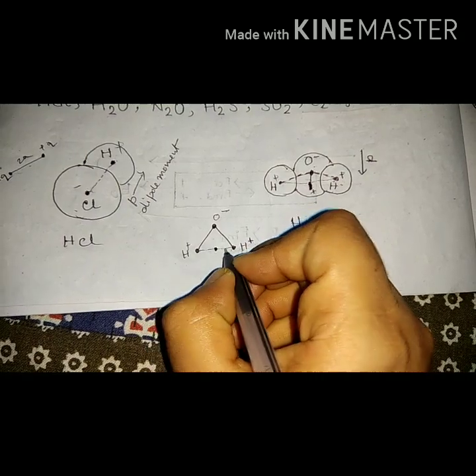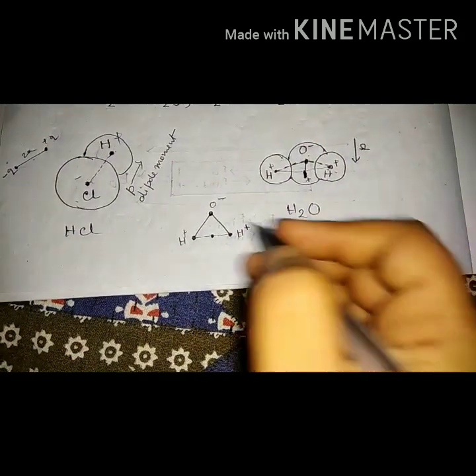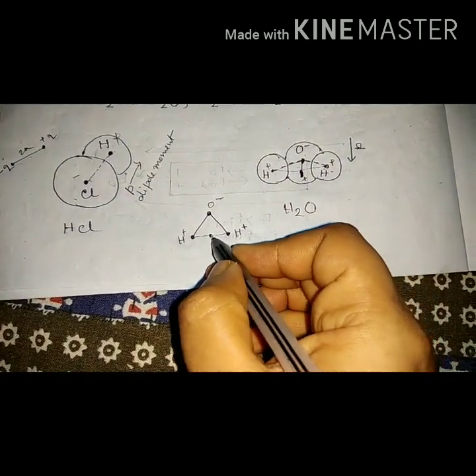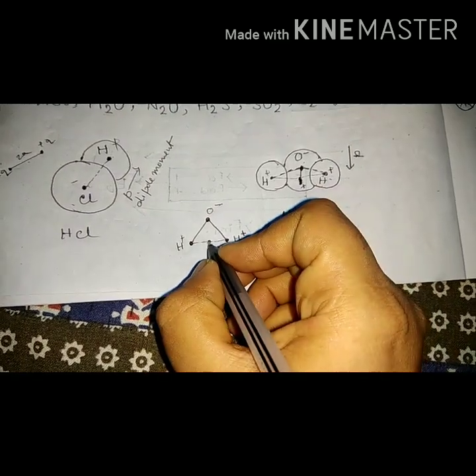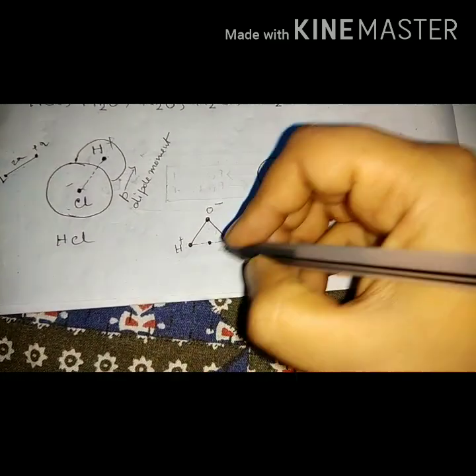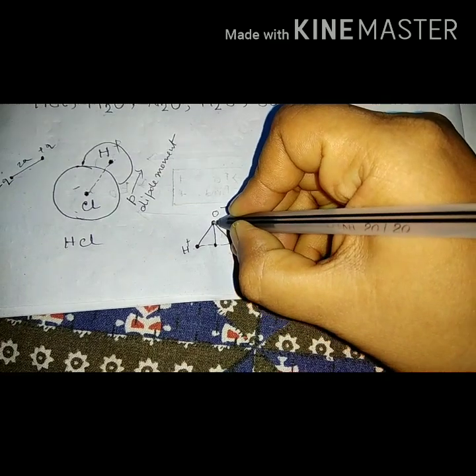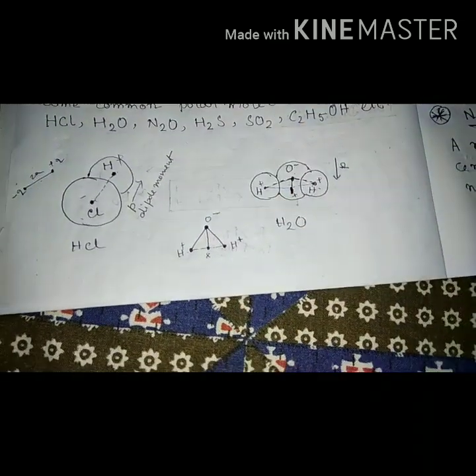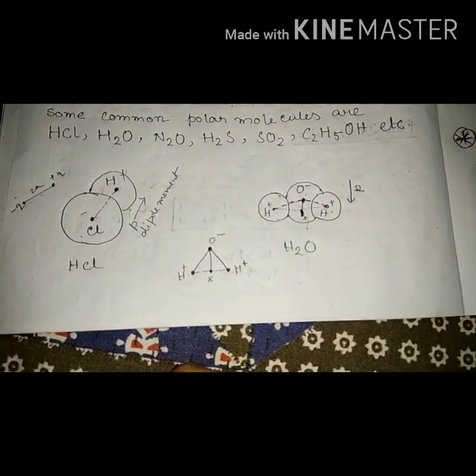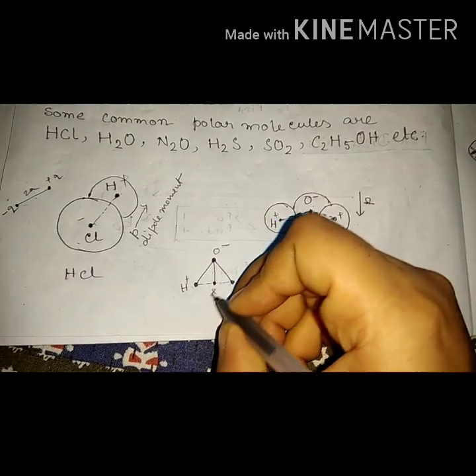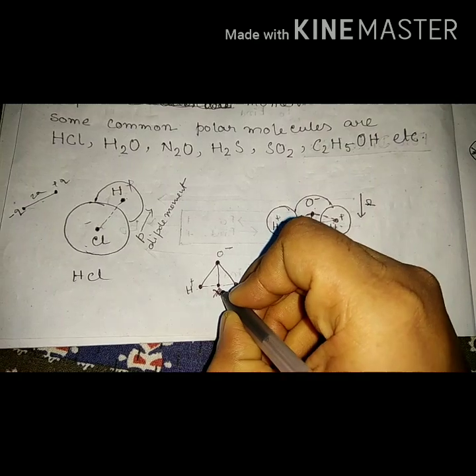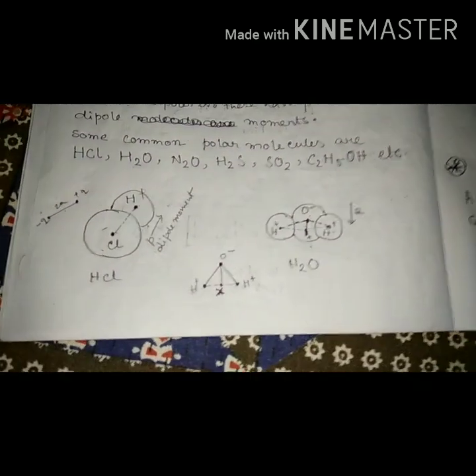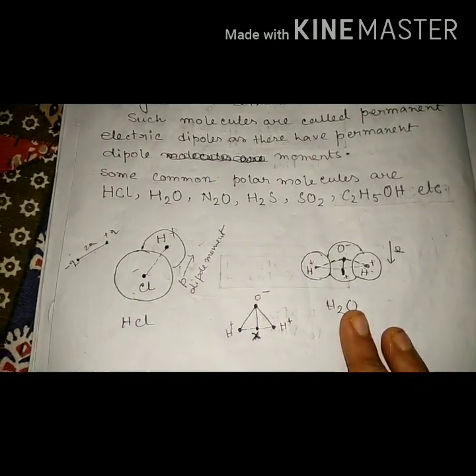At the middle of the line joining them is the center of gravity for these two. Now if we join these two, this is plus and this is minus, they are separated by a distance and it causes an electric dipole. That's why H2O is a polar molecule.